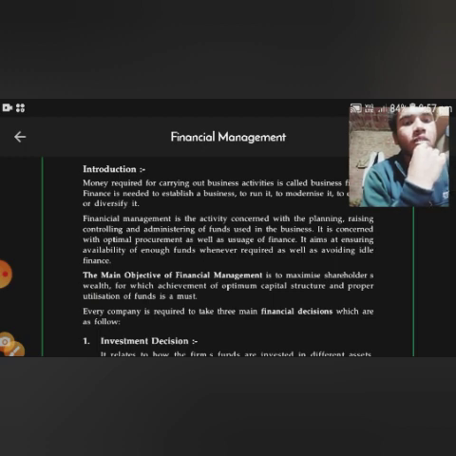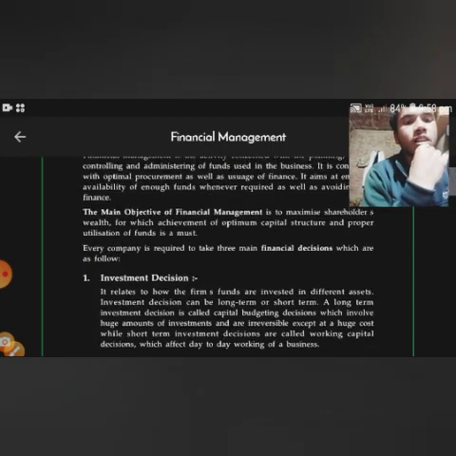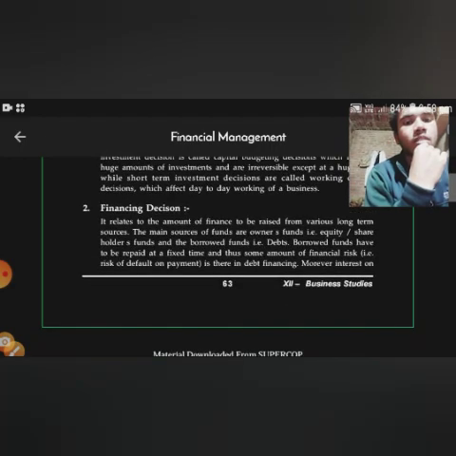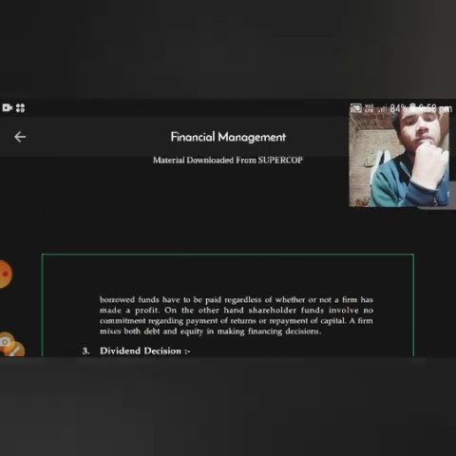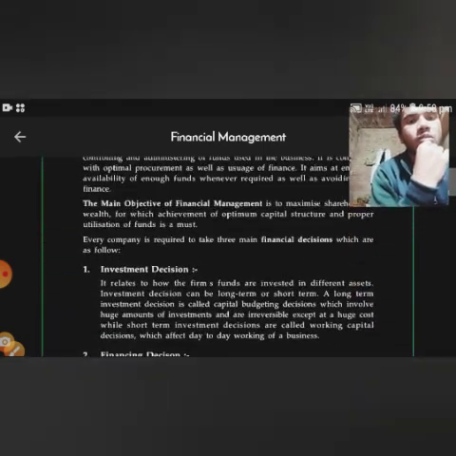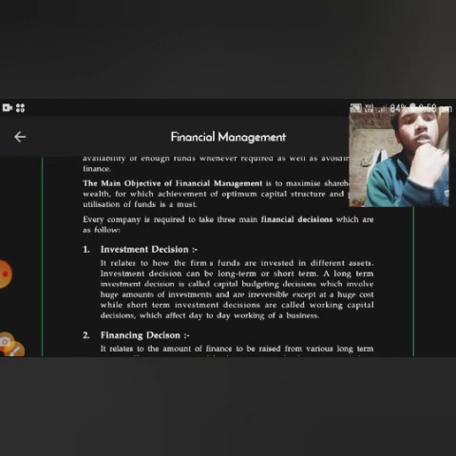Every company is required to take three main financial decisions: the first one is investment decision, the second one is financial decision, and the third one is dividend decision. Now come to the first point, investment decision, which relates to how the firm's funds are invested in different assets. Investment decisions can be long term or short term.